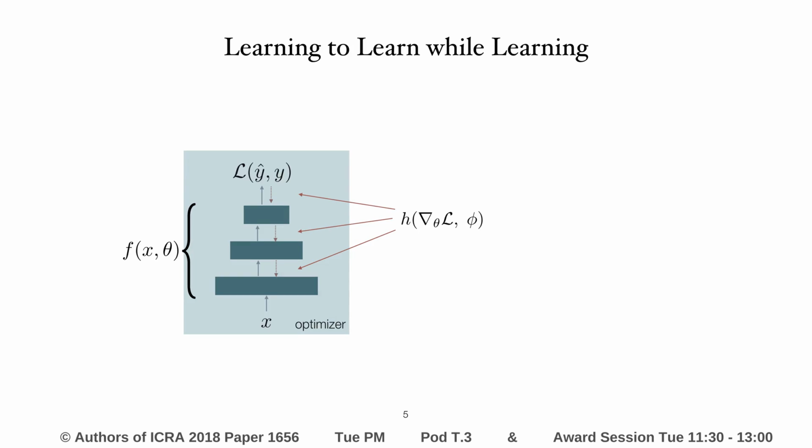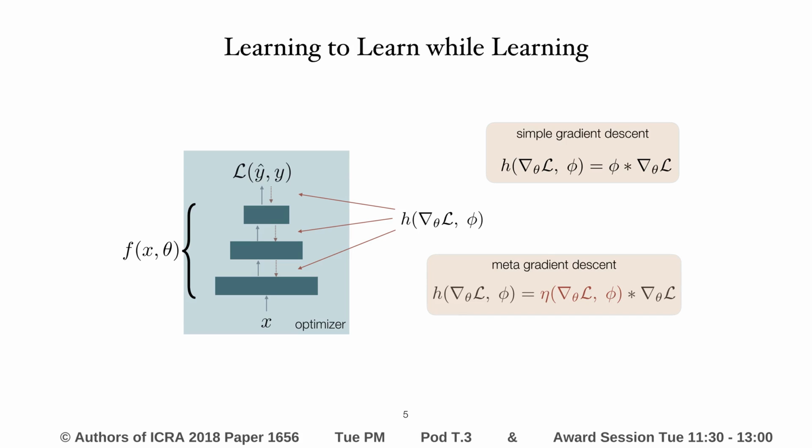The representation of the meta-learner that we consider here is as follows. H maps observed gradients to parameter updates. This means that without any meta-learning, the optimization process is simple gradient descent, where H performs a linear scaling of the observed gradient. With meta-learning, H performs a coordinate-wise linear scaling of the gradient, where the scaling factors are defined by a function eta that takes as input the observed gradient and is parameterized by phi. In essence, eta predicts a coordinate-wise learning rate. Because of this, we call eta the memory of learning rates.